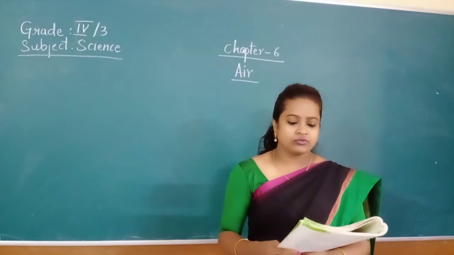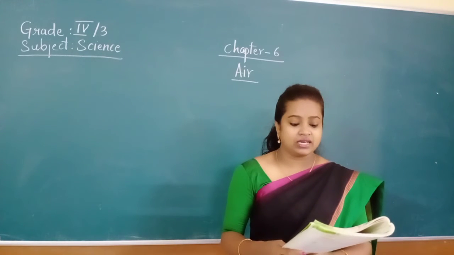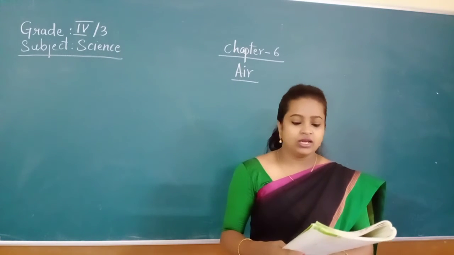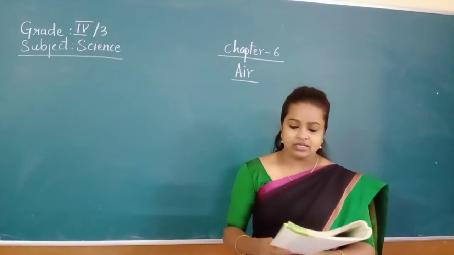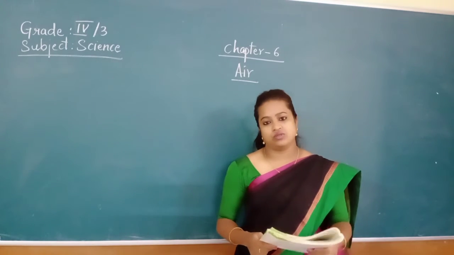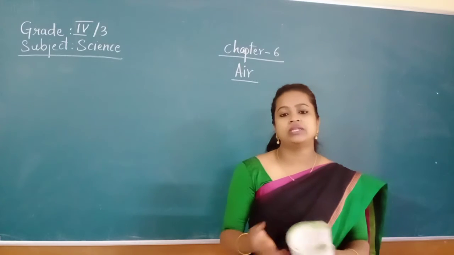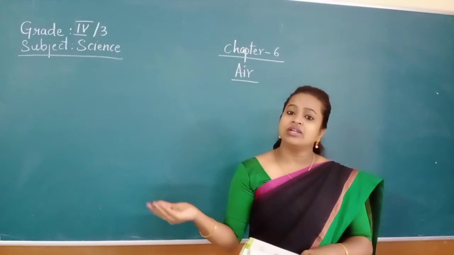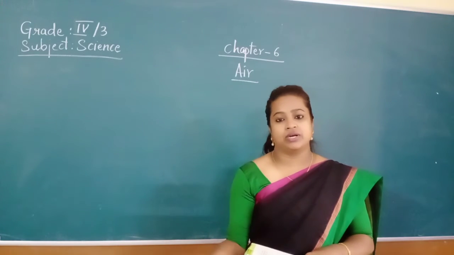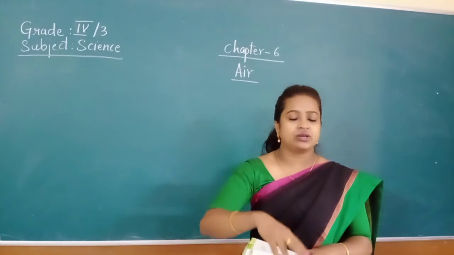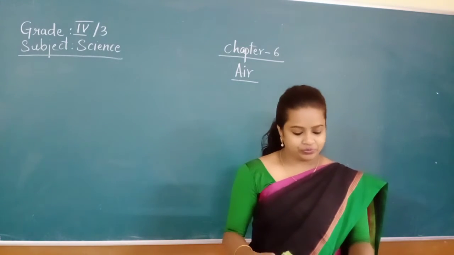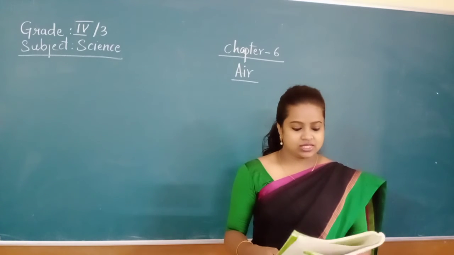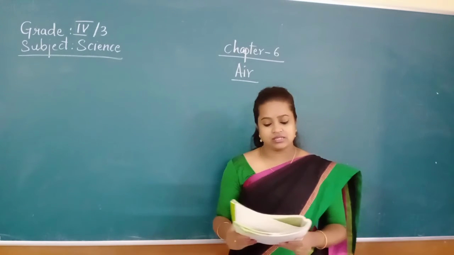In the process of photosynthesis, plants take in carbon dioxide from air to prepare their food and release oxygen into the atmosphere. As we all know, humans take oxygen and release carbon dioxide. What are the plants taking? They take carbon dioxide and release fresh air called oxygen. Children, we have seen all this in the previous lessons also.